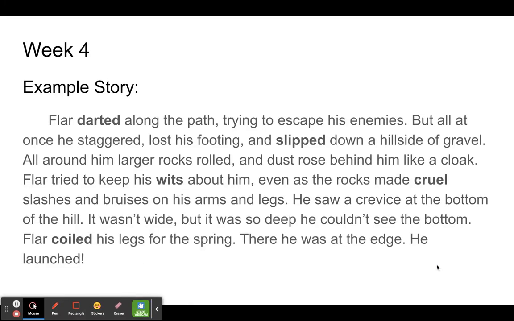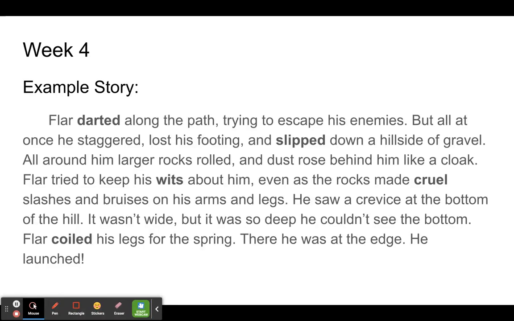This week's example story. Flar darted along the path, trying to escape his enemies. But all at once he staggered, lost his footing, and slipped down a hillside of gravel. All around him larger rocks rolled, and dust rose behind him like a cloak. Flar tried to keep his wits about him, even as the rocks made cruel slashes and bruises on his arms and legs. He saw a crevice at the bottom of the hill.